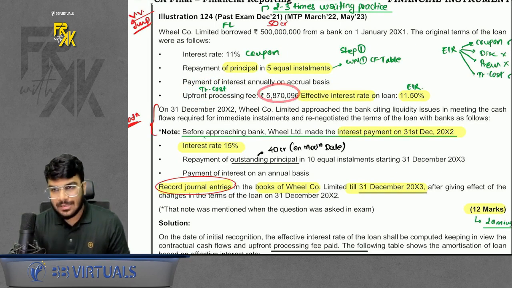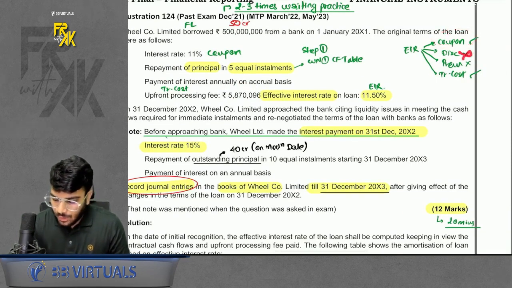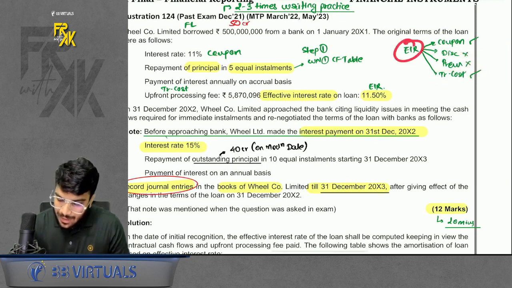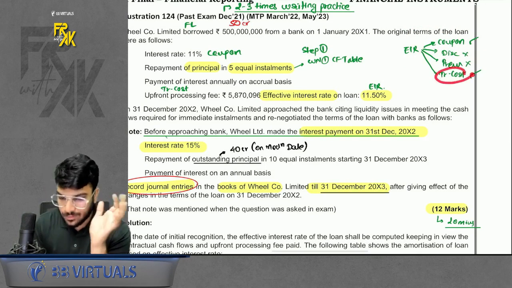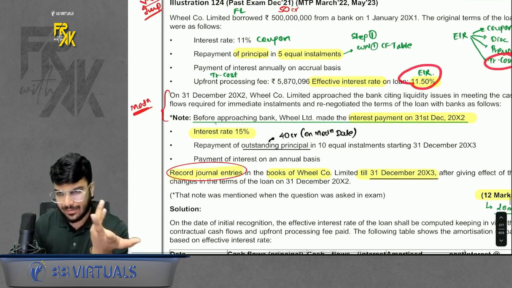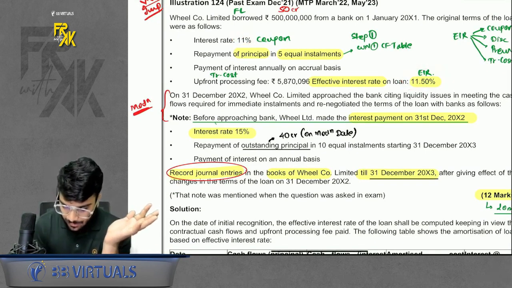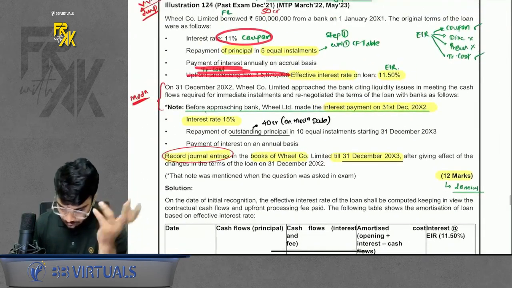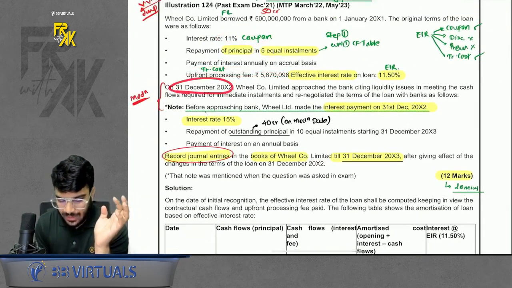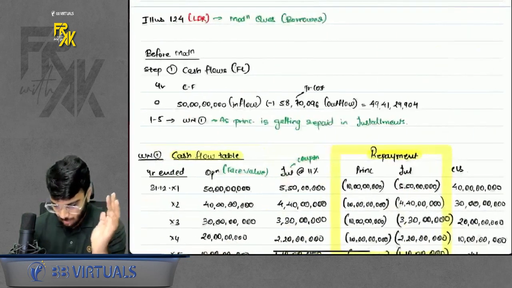Just remember, when your coupon is there, you don't have discount, you don't have premium, but you have TC, so your EIR and coupon won't match. It will be different because in EIR you want to amortize the TC also. Anyways, it is given directly. So 11% is your coupon, 11.5% is your EIR. If this was not there, then coupon and EIR would have been the same. Then after 2 years, there was some modification. Let's talk about the modification later on. First, how to do it.